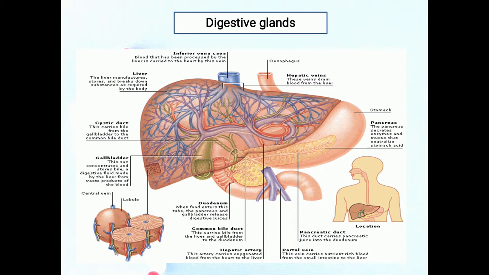Now, we are discussing the liver. The liver is the heaviest gland of the body, weighing about 1.4 kg, about 3 lb in the average adult. Of all the organs of the body, it is second only to the skin in size. The liver is inferior to the diaphragm and occupies most of the right hypochondriac and part of the epigastric region of the cavity.